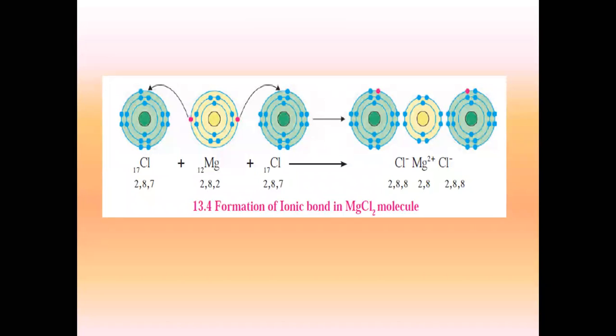4, 1 aluminium, which is going to donate 3 electrons, and 3 chlorines which are going to accept. So like in the case of sodium chloride, we have only 2 in the reactant, sodium and chlorine. For magnesium chloride, I am having 3, 1 magnesium and 2 chlorine. For aluminium chloride, I'll have 4, 1 aluminium and 3 chlorine. That depends upon the formula. In this way, any type of questions can be asked to you.